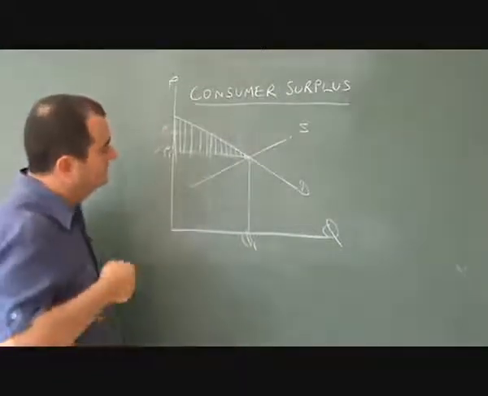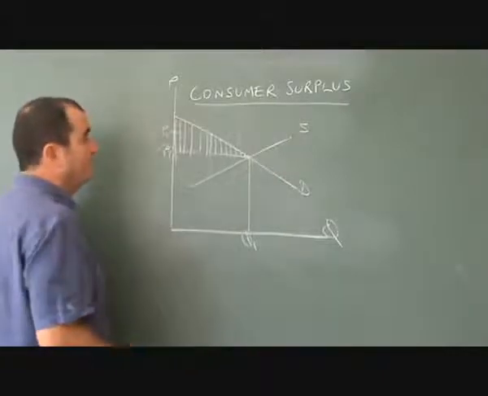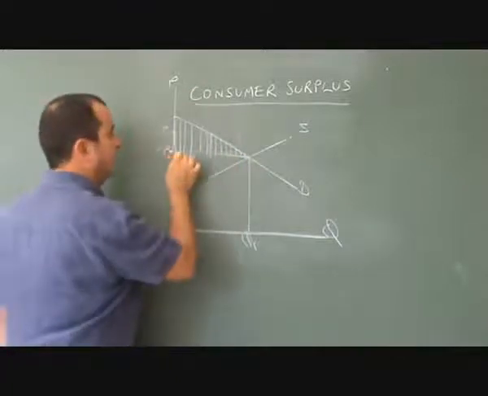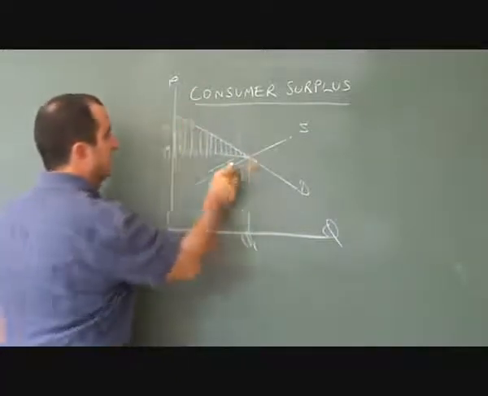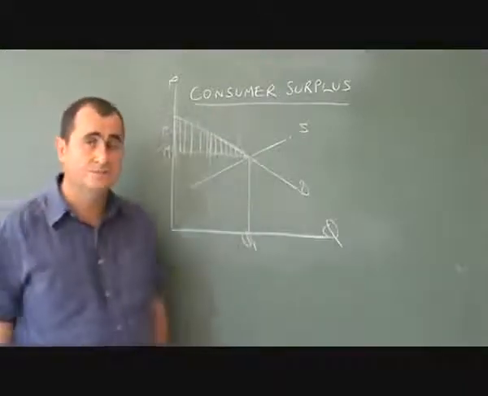And put simply, consumer surplus will be an area on the diagram bordered by the demand curve, the price axis, and the price level. That's the demand curve, the price axis, and the price level. That area is consumer surplus.